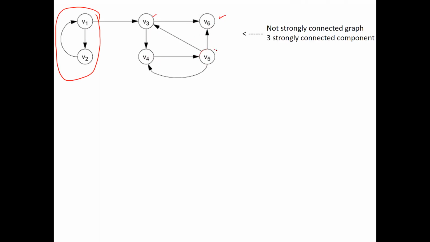So how many connected components are there? 1, 2 and the rest one is 3. So 3 connected components are there in this graph. This is not a strongly connected graph.